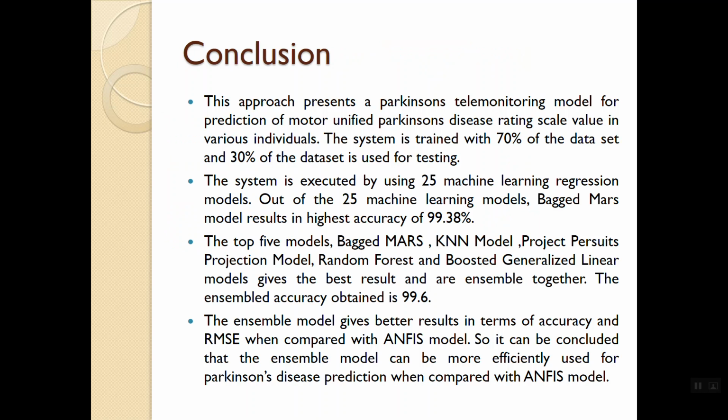After that, I chose the top 5 models for my ensemble model. Then I ensembled the results of those top 5 models, which gives an accuracy of 99.6, which is good, and then compared with the ANFIS model. So it can be concluded that the ensemble model can be used more efficiently for Parkinson's disease when compared with the ANFIS model. This is all about my project.